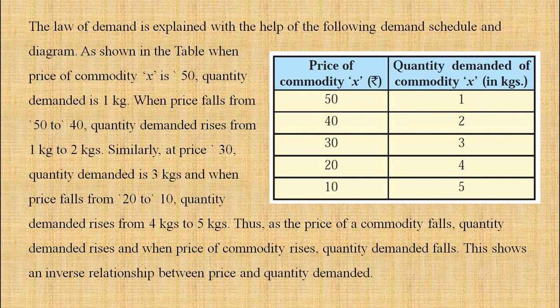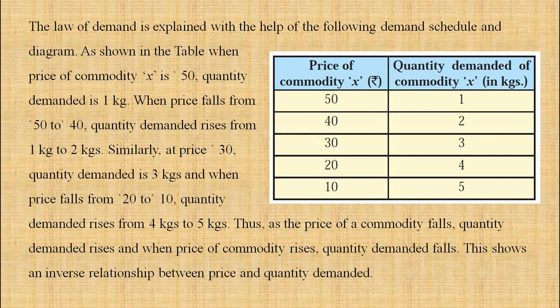So the law of demand is explained with the help of the following demand schedule and diagram. As shown in the table, when the price of commodity X is 50, quantity demanded is 1 kg. When price falls from 50 to 40, quantity demanded rises from 1 kg to 2 kgs. Similarly, at price 30, quantity demanded is 3 kgs, and when the price falls from 20 to 10, quantity demanded rises from 4 kgs to 5 kgs.